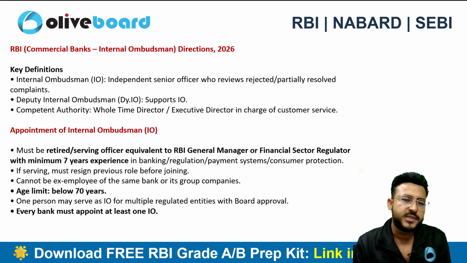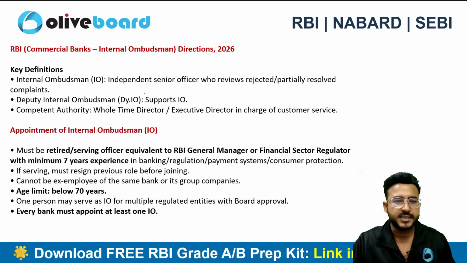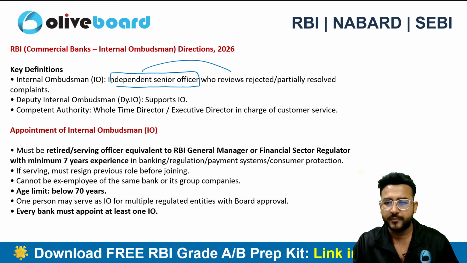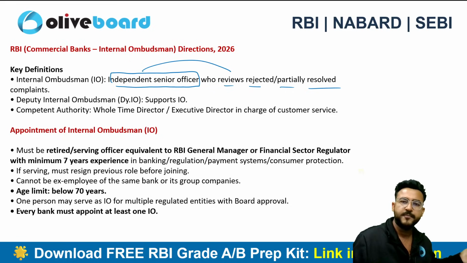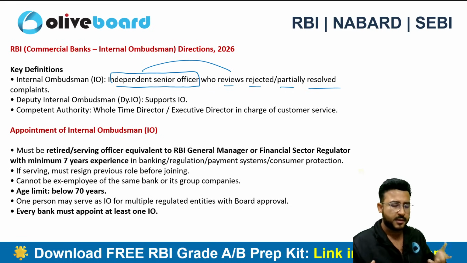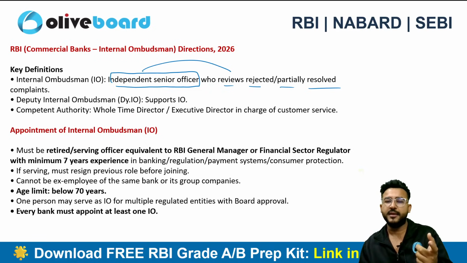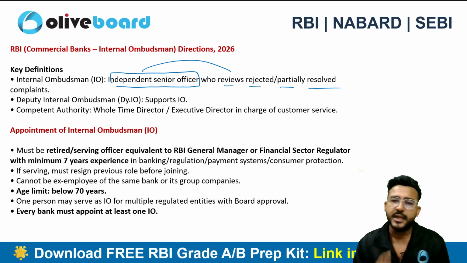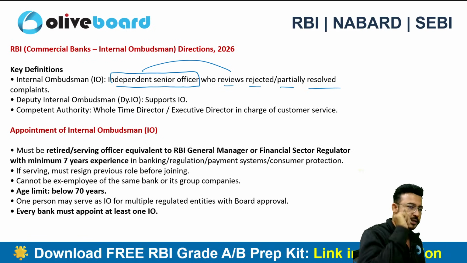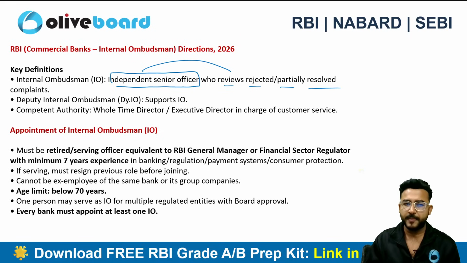So internal ombudsman is nothing but an independent senior officer who is going to review any kind of rejected or partially resolved complaints. If a complaint is fully resolved, then no worries at all, everything is fine, win-win situation. But if it is a rejected complaint, the independent senior officer is going to check it and review it. If it is partially resolved, the independent senior officer is going to check that too, right?